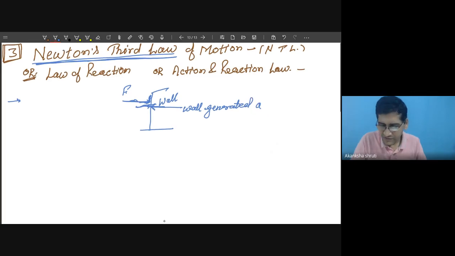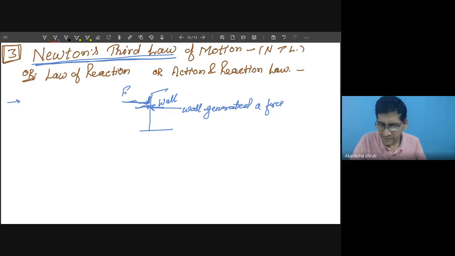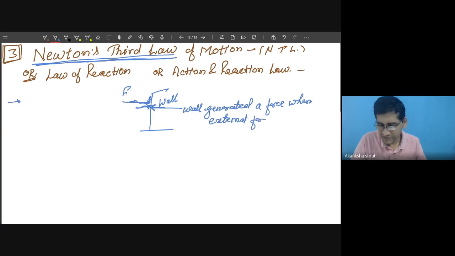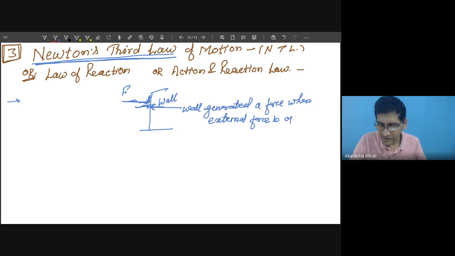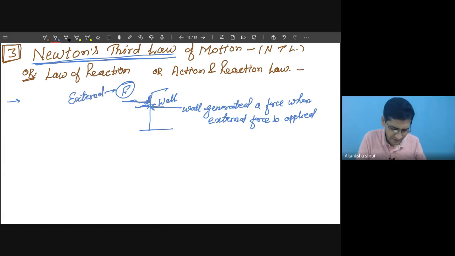when an external force is applied over it. What is this external force? This F is our external force. Whatever this F we are denoting, it is the external force. External means from the outside you are applying some force on the wall.